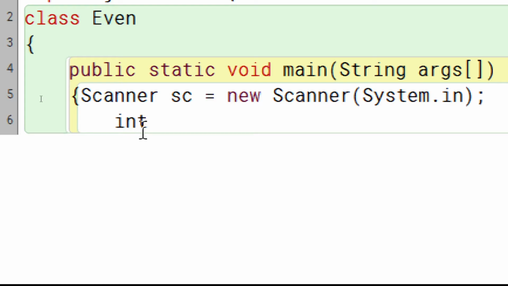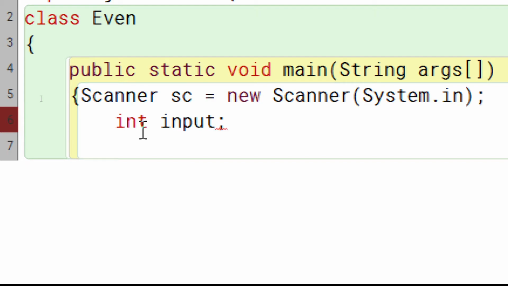We want that number to be an integer, so int. In Java, integer stands for int. So whenever you want a variable of integer type, write int and then the variable name. I'm writing here input, and then semicolon. So now this variable is created.